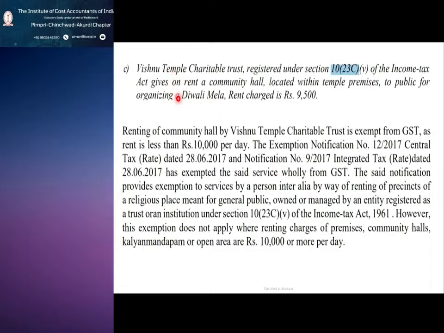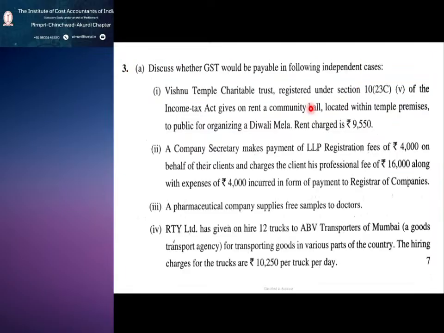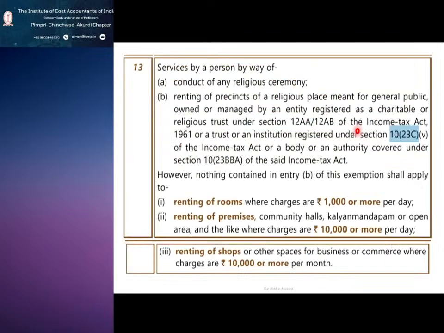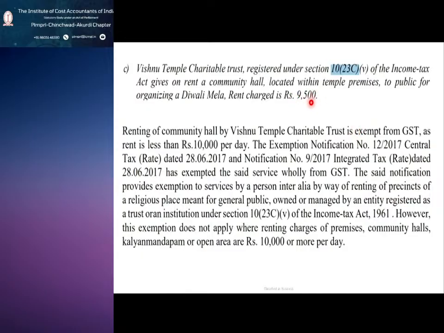The same question I have taken from the referred CS paper. Even the numbers are not changed; I think it is 9,550 here and 9,500 there. So the renting of the community hall is exempt from GST as the rent is less than 10,000 per day.